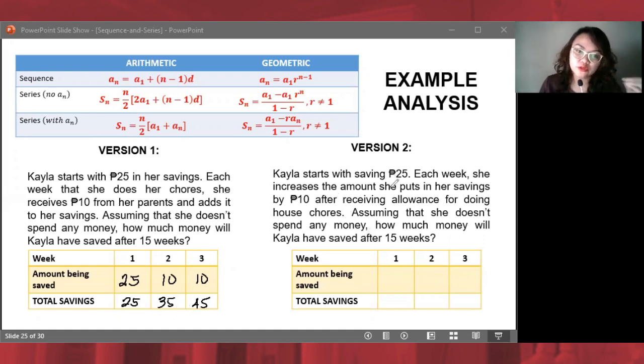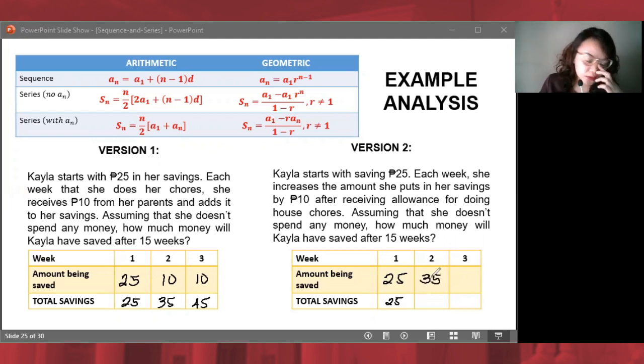Dito sa version 2, sabi, nag-start siyang mag-save ng 25 pesos. O, pareho sila doon, no? Total savings niya for that week is 25 pesos. Each week, she increases the amount she puts in her savings by 10 pesos. Ito daw, dinadagdag niya, itong hinuhulog niya, dinadagdagan niya ng 10 piso every week. So, ibig sabihin, hindi katulad ng version 1 na 10 pesos lang hinulog niya. Dito, yung 25, dadagdag yung hinulog niya ng 10 piso.